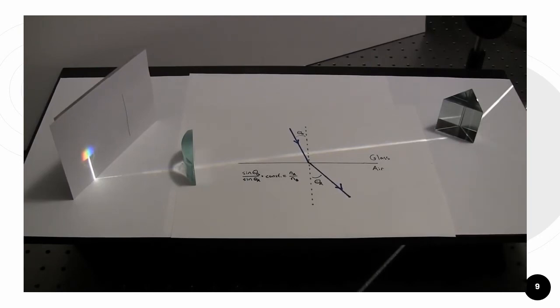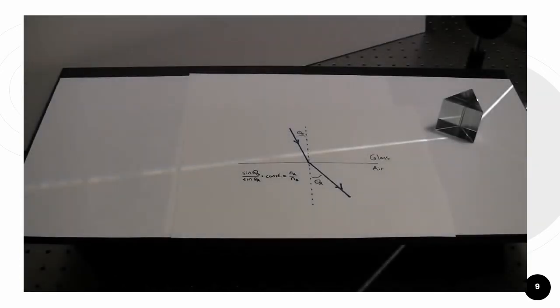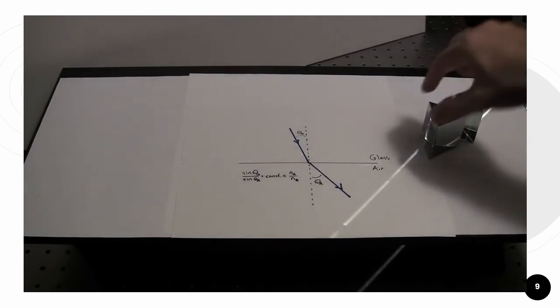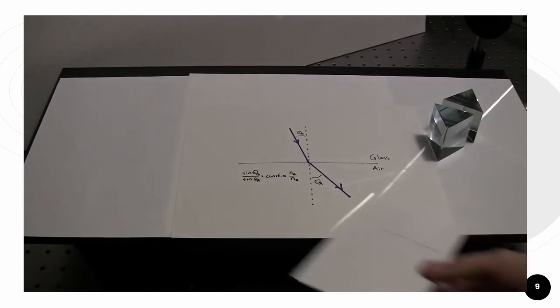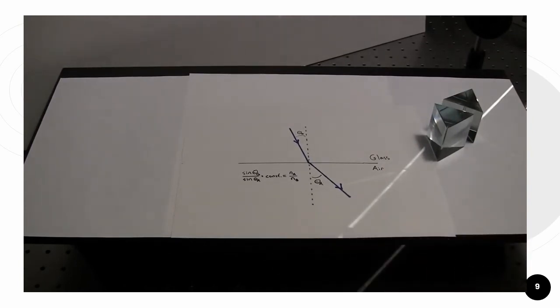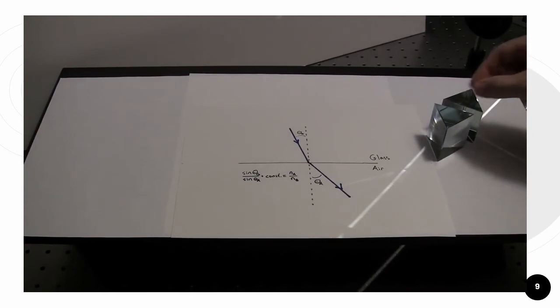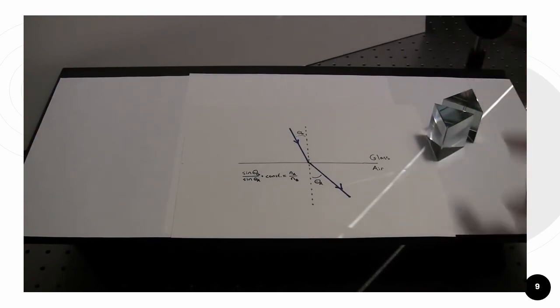Okay, that's pretty neat. We start off with white light, we form a spectrum of color, and then we use a lens to combine it back into white light. But it only really combines it into white light at one spot. If we go further away from the lens and closer to the lens, it's still clearly a spectrum. So is there a way to combine this white light so that we get a beam of white light sort of like we had at the input? It turns out the answer is yes, but it's a little bit more complicated than you would expect.